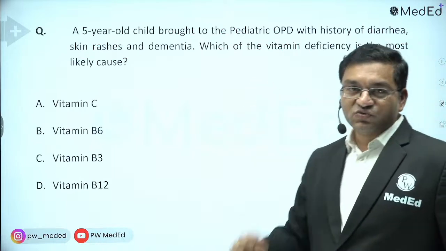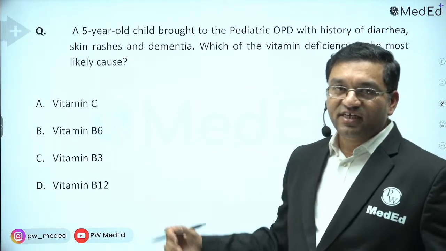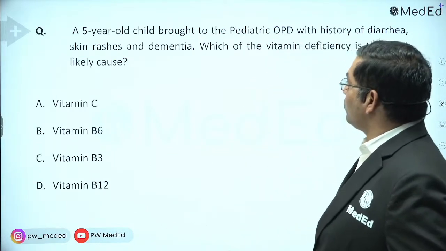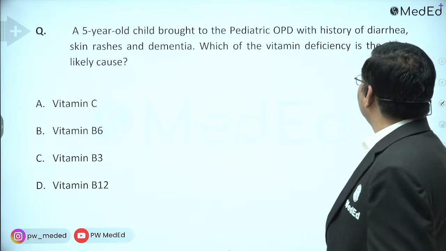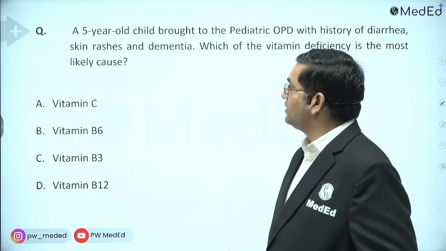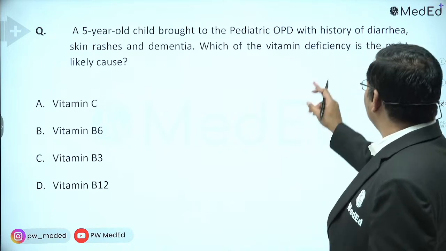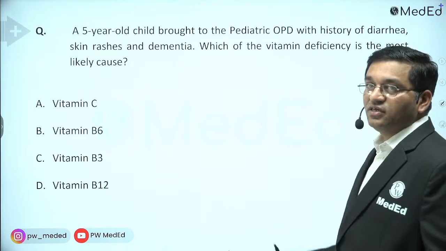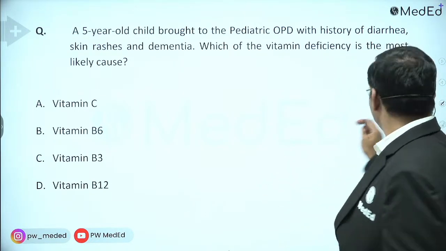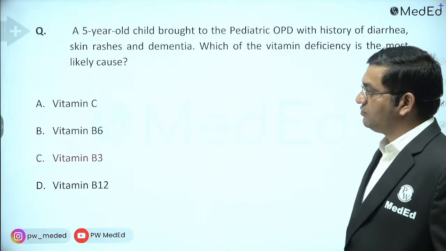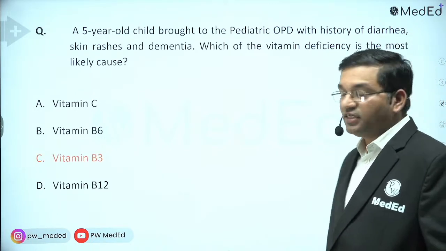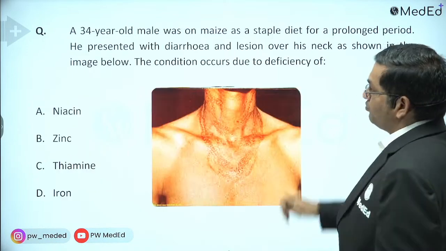Now answer this question. Just try it. A 5-year-old child brought to the pediatric OPD with history of diarrhea, skin rashes and dementia. Which vitamin deficiency is the most likely cause? The answer is vitamin B3, that is niacin. See the image.